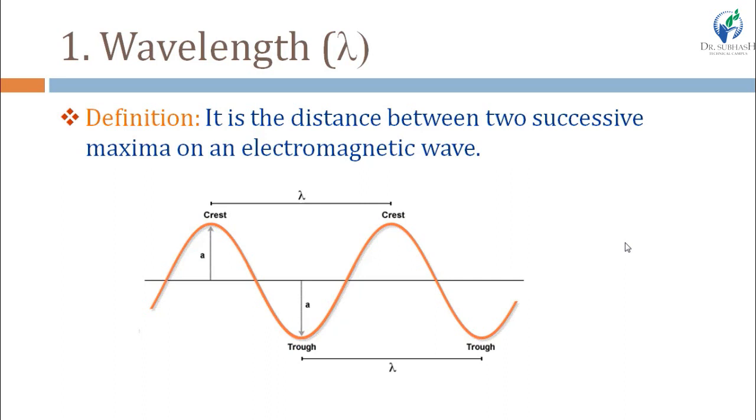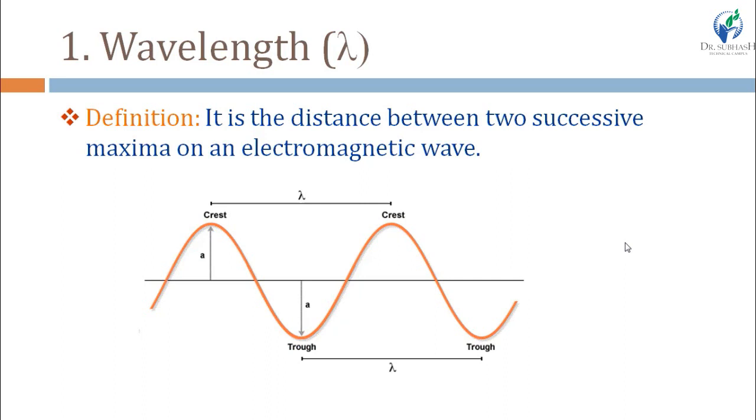So the distance between two successive maxima or two successive crests is known as wavelength, of which symbol is lambda, or the distance between two successive minima or two successive troughs is also known as wavelength. Here the symbol is lambda. In short, we can say that the distance between two identical points on an electromagnetic wave is known as wavelength. Identical points means same point.